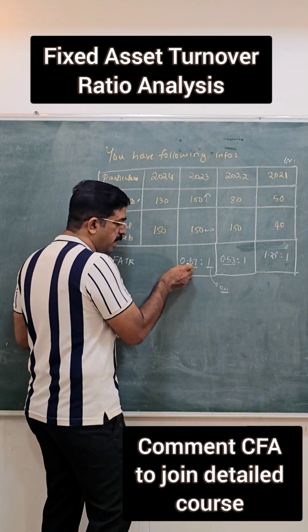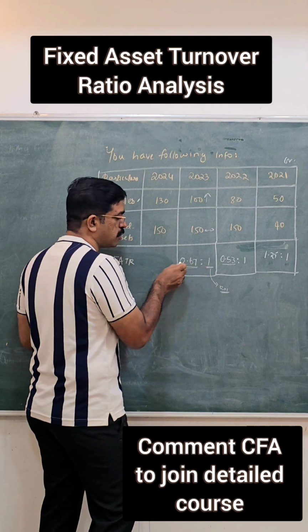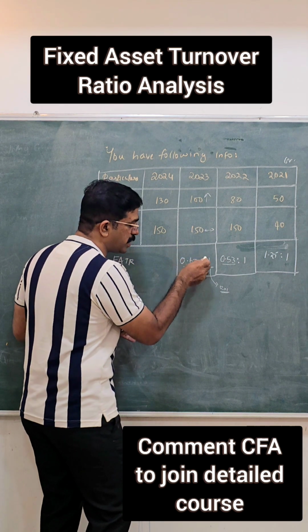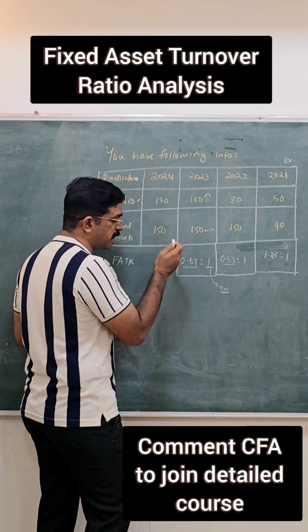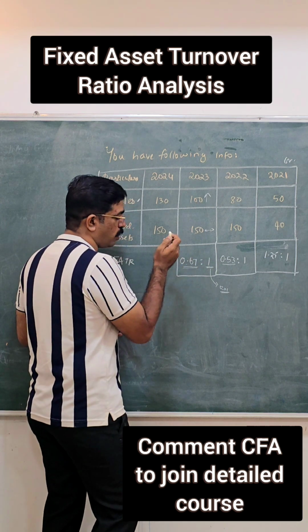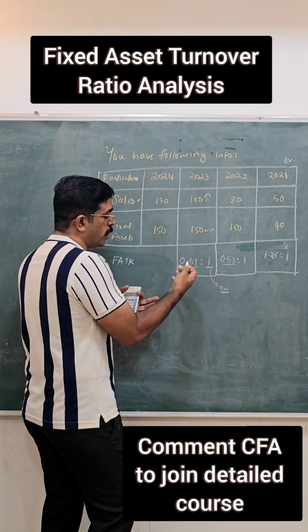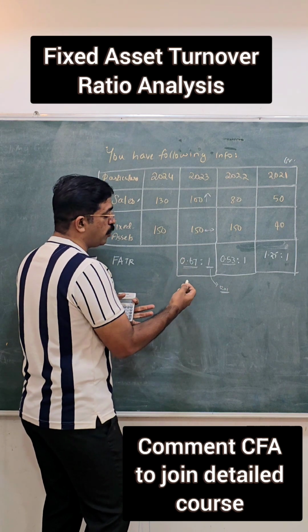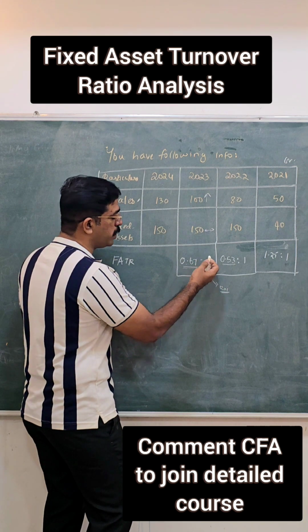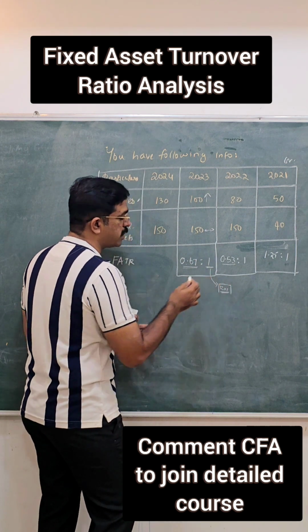So if the sales is not equal to this, or if the sales is not going to be greater than this, then the sales that is going to help in generating profit may not be adequate enough to meet the return on investment expectations.